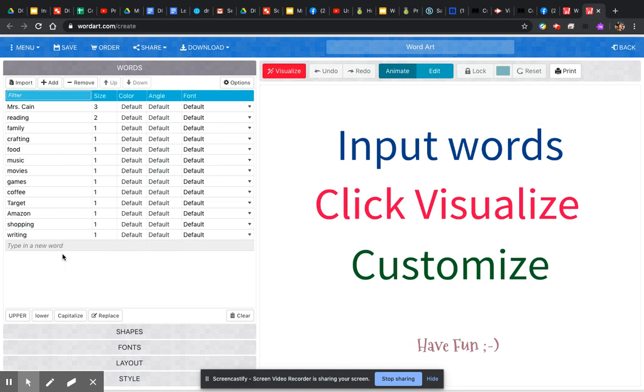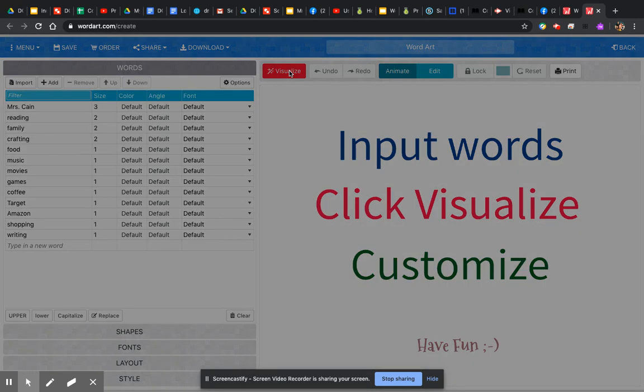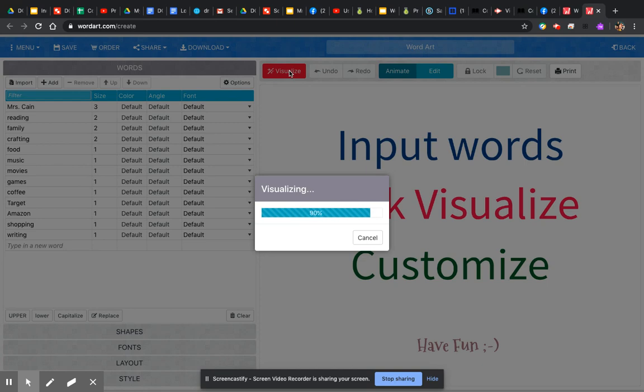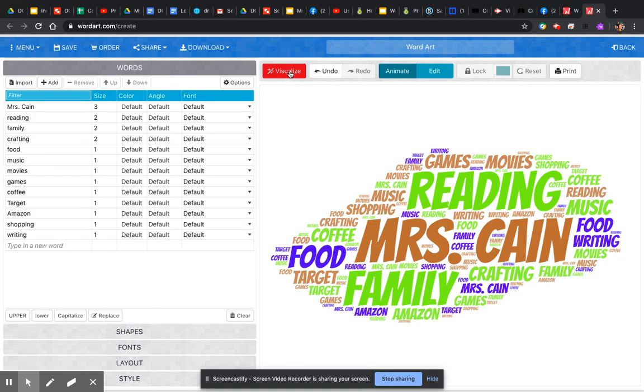So again, you make things bigger, smaller. My family is super important to me, so I'll make that a 2. I like crafting, so maybe that's a 2. And then maybe everything else is kind of smaller. So now you can click on visualize, and that's what I like. If you click on visualize right now, it'll just go with what the default is. Okay. I'm looking at this and I don't know what the shape is.